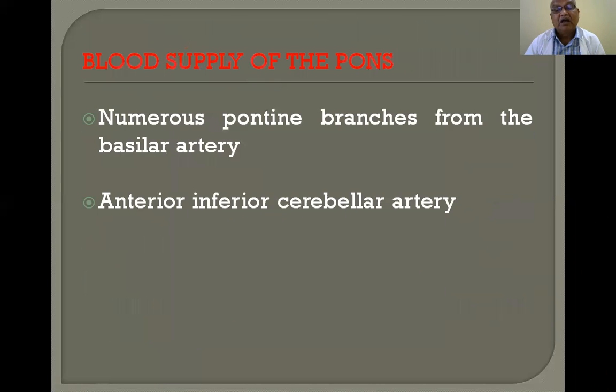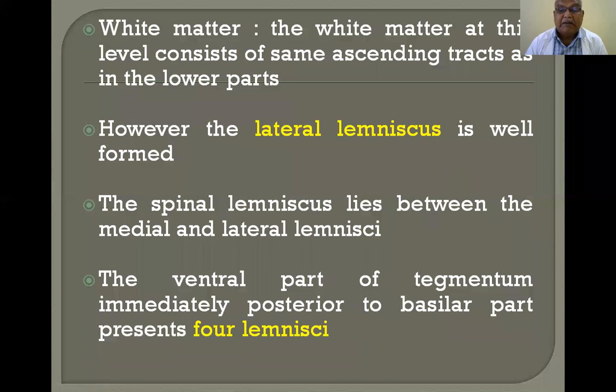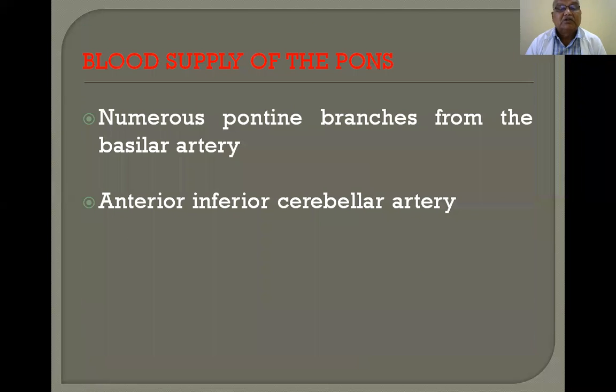The same thing I had written in the diagram. So, this is the spinal lemniscus, which lies between the medial and lateral lemniscus. He has given it like that in the diagram. The ventral part of the tegmentum immediately posterior to the basilar part presents 4 lemnisci.